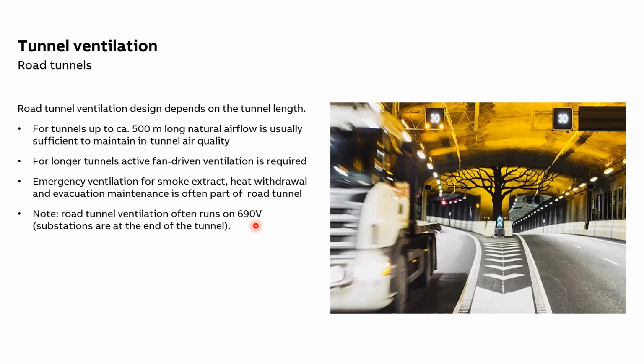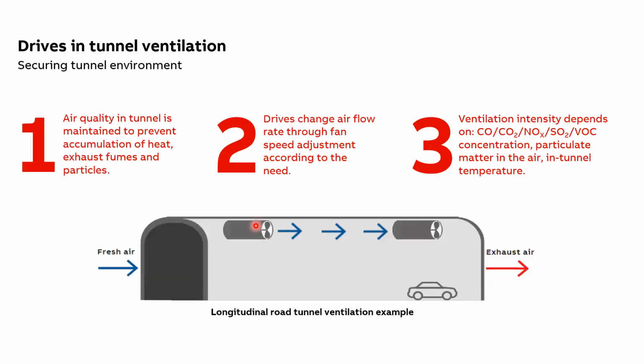So that is the reason a road tunnel ventilation system will usually have a higher voltage range, in order to avoid the losses in current. Now, talking more about the road tunnel ventilation system, different designs are possible. We will talk about the longitudinal ventilation system, where the air is blown through the tunnel. As you can see, these are the jet fans. You have fresh air, and through this tunnel the air is blown and the exhaust air is removed from the other side of the tunnel.